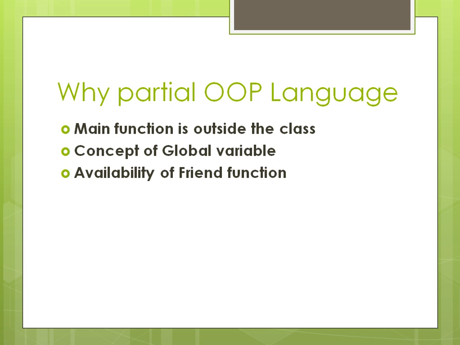This main function is outside the class. We don't have a class right now, but whenever we work in the main function, it is not inside a class, it remains outside the class. So we define the classes outside the main function, and main is not part of a class, as it is in Java.